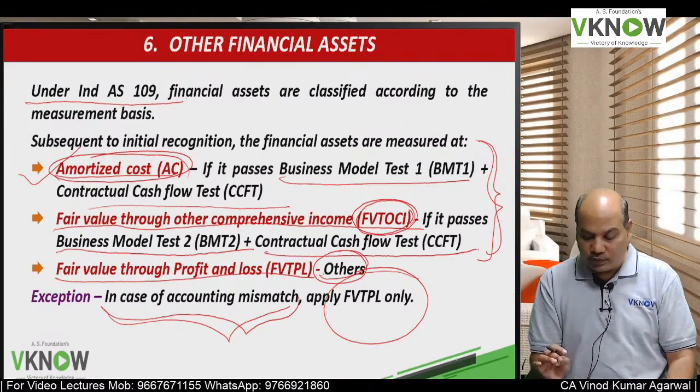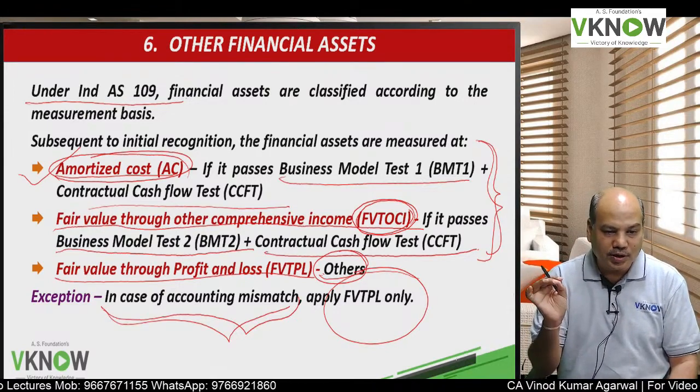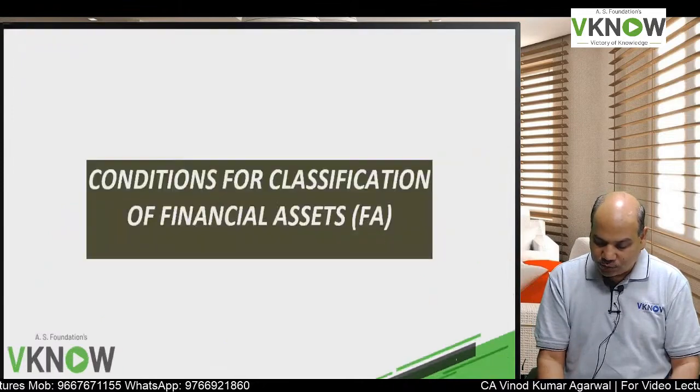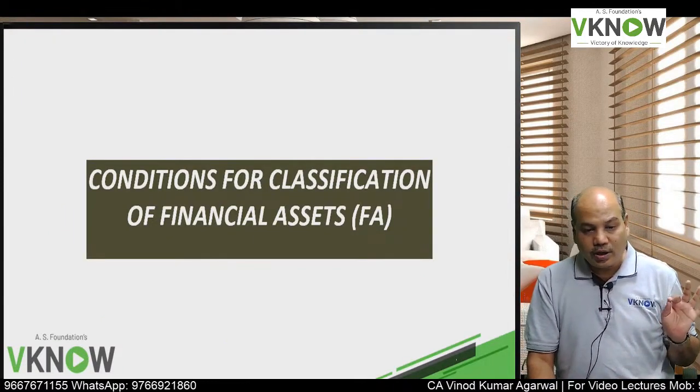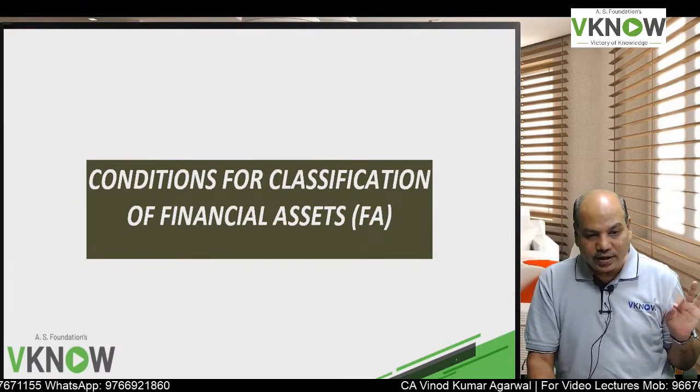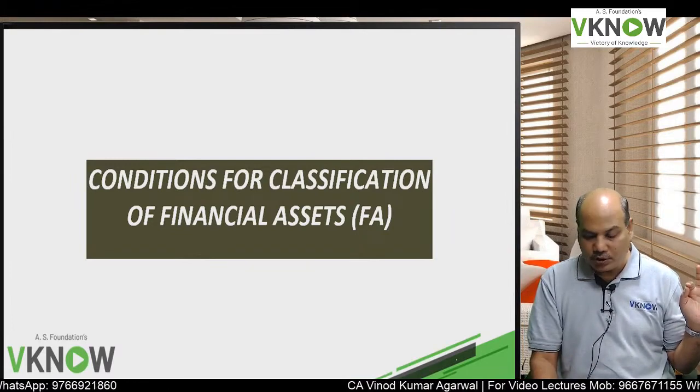So now the student will ask, what is business model test 1, business model test 2 and contractual cash flow test? So let us understand, when are other financial assets categorized as amortized cost, FVT OCI or FVTPL?